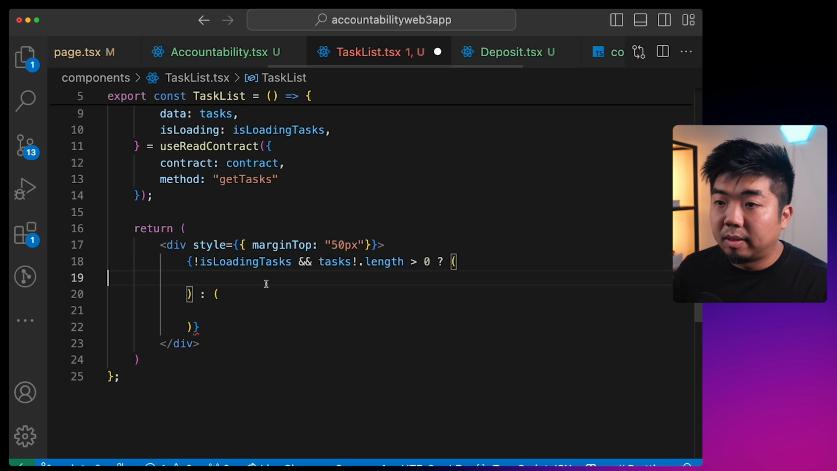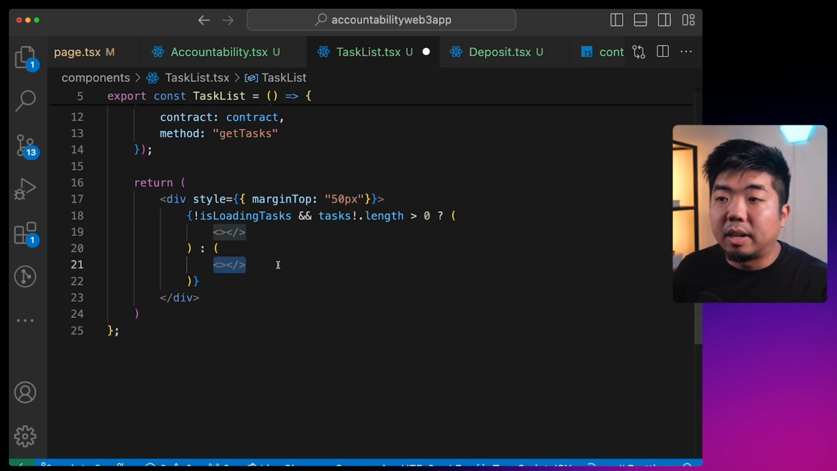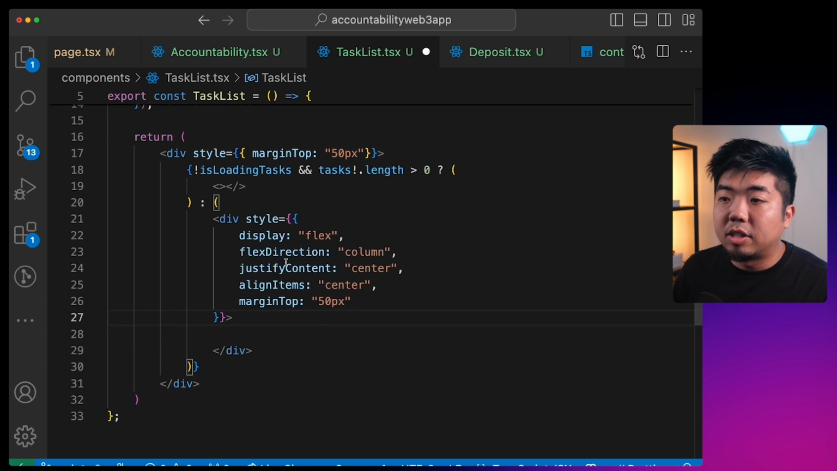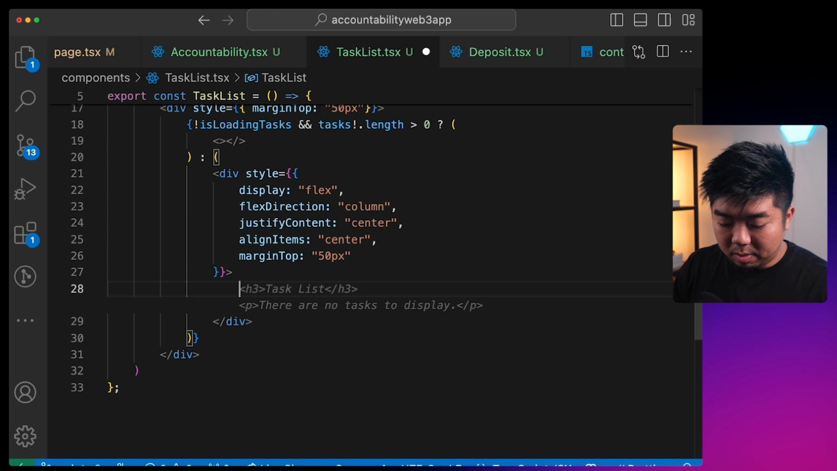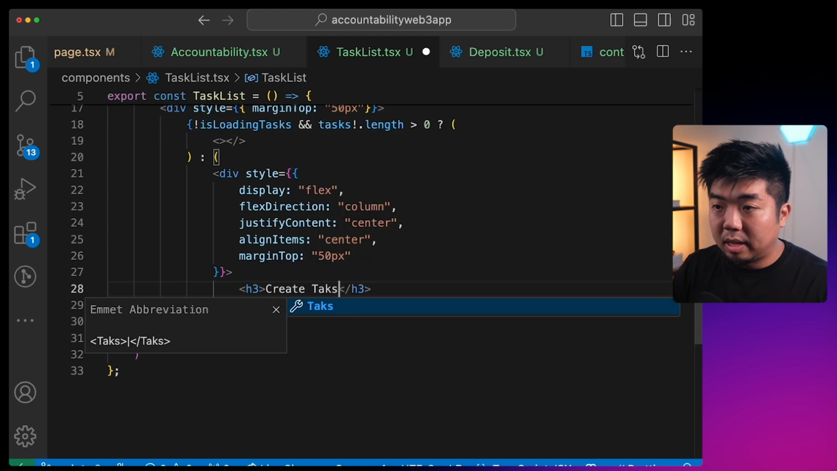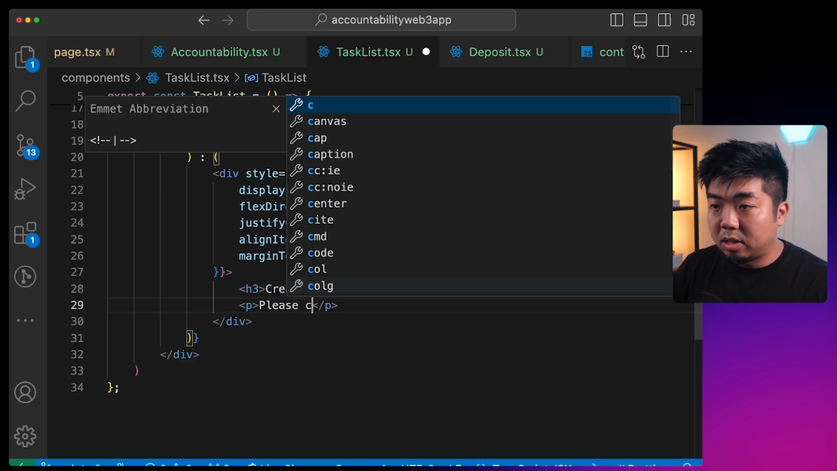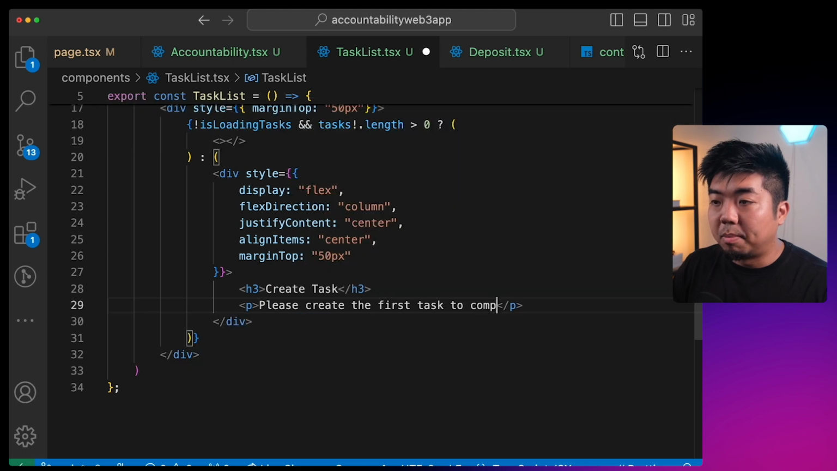So we'll do this component part first here. Again, this is once they have deposited and they haven't created a task yet, they should be prompted to create their first task here. So we'll create a div here. We'll give this div some styling here just to align everything in a flex and give it a slight margin on the top. And then we'll say h3 here and we'll say create task. And then we'll give it a little description that says, please create the first task to complete.